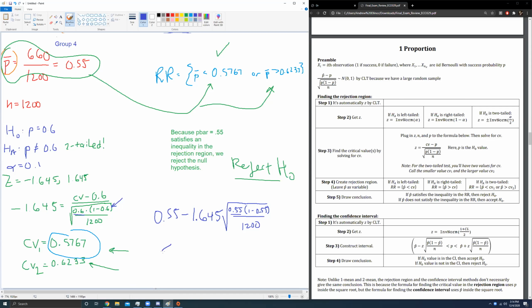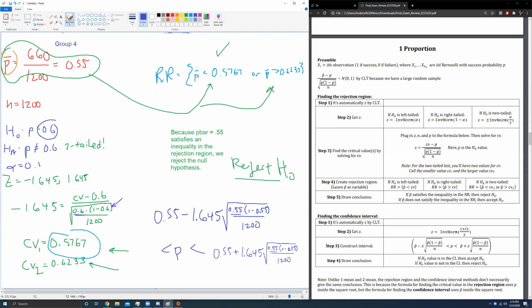And then we'll continue putting less than, P is less than, same thing, but instead of a minus, we will put a plus here. And so that will give us the confidence interval that we're looking for. We could draw a conclusion. We could say something like, does the null hypothesis value fall in this interval? So the null hypothesis value is 0.6.